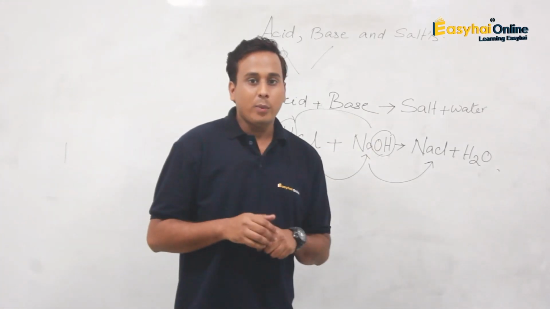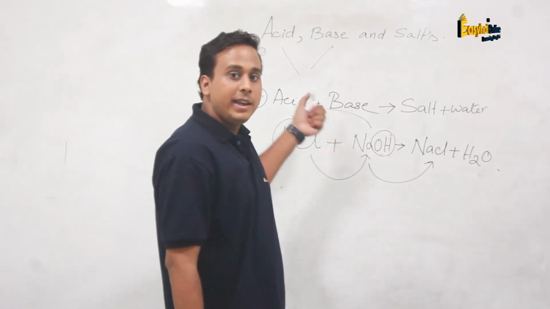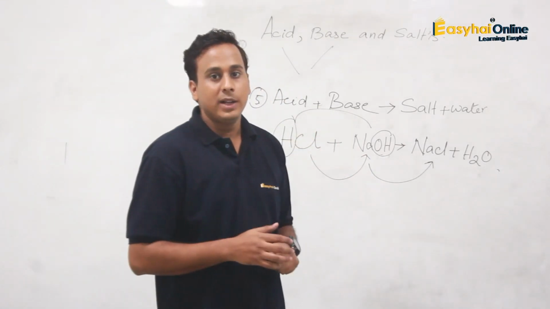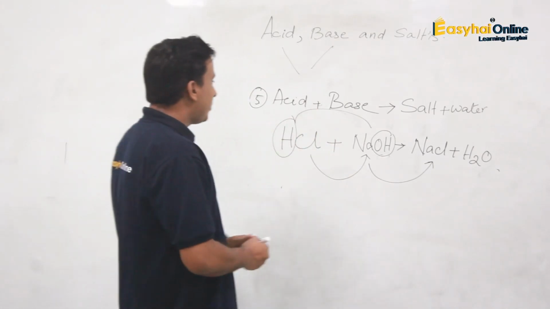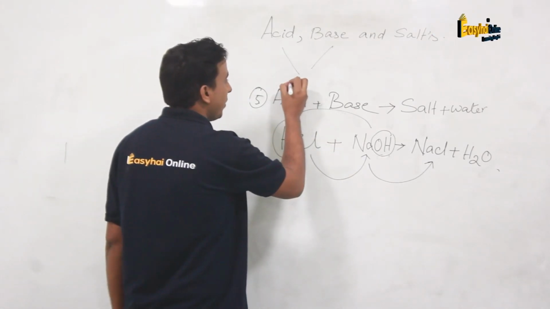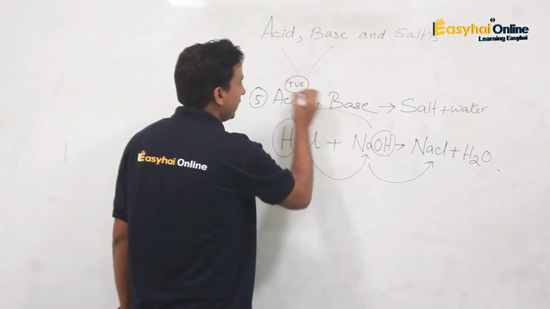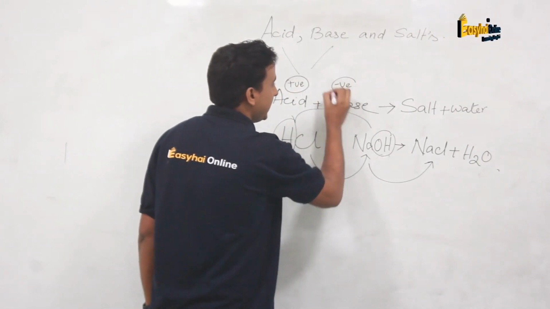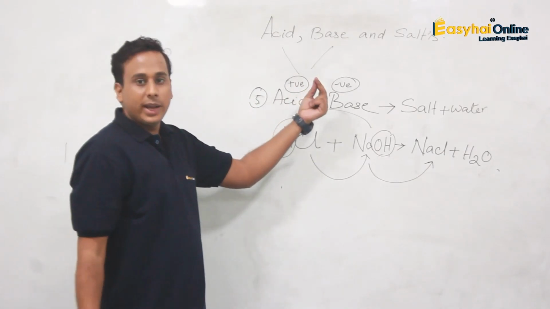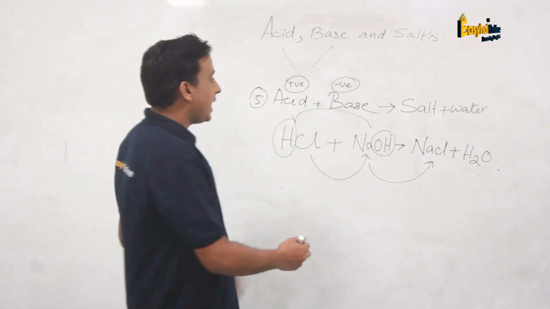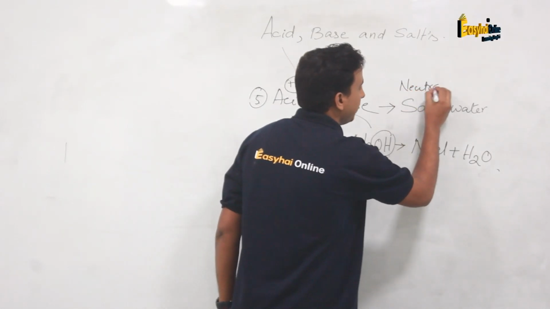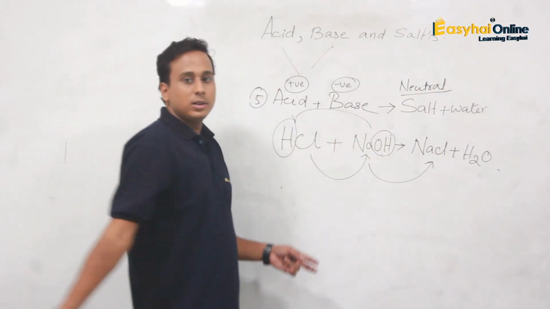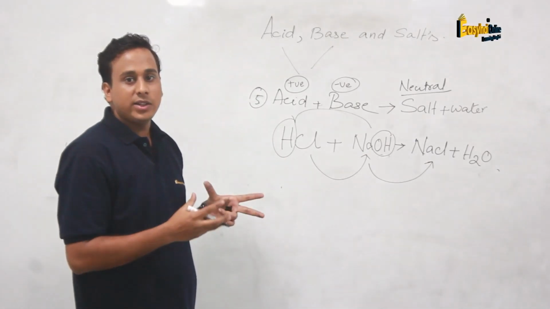So can you tell me what the name of this reaction is in general form? We can say that it is a neutral reaction. How neutral reaction? Acid, which is somewhat positive in nature, and base, which is somewhat negative in nature, they reacted together, and positive and negative somehow formed a neutral compound, this salt. So we can say it is a neutralization reaction.